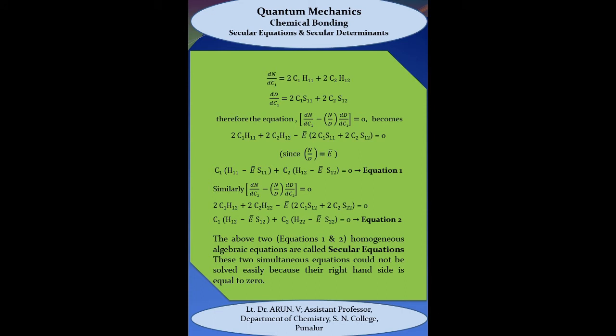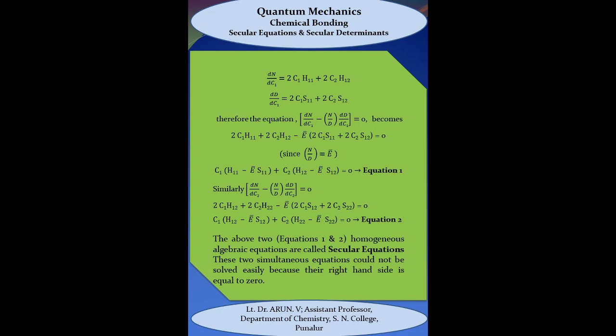Therefore, dn by dC1 is equal to 2 C1 h11 plus 2 C2 h12. dd by dC1 is equal to 2 C1 s11 plus 2 C2 s12. Therefore, the equation dn by dC1 minus n by d into dd by dC1 equal to 0 becomes 2 into C1 h11 plus 2 into C2 h12 minus E bar into 2 C1 s11 plus 2 C2 s12, that is equal to 0.